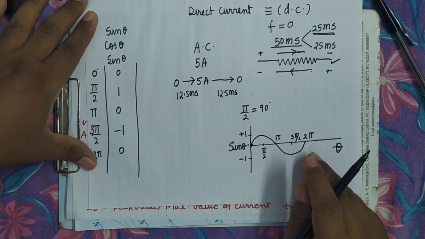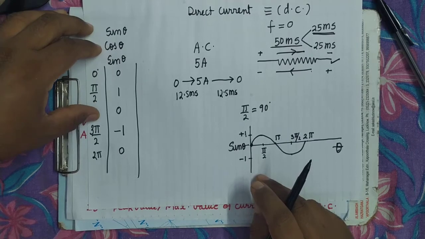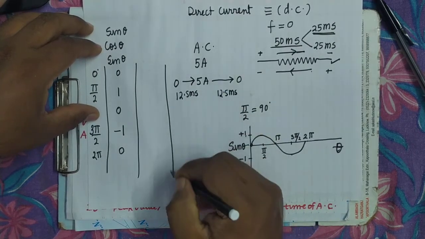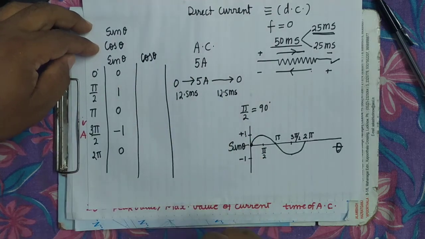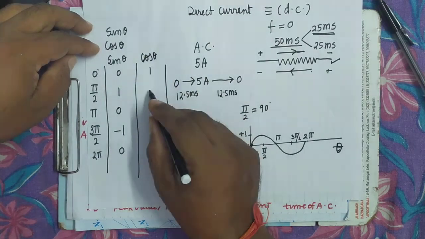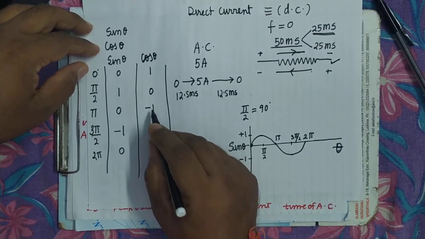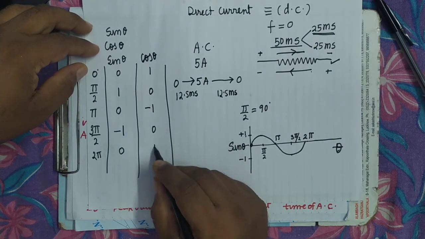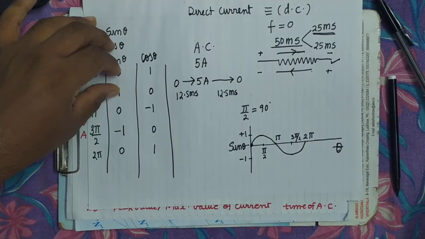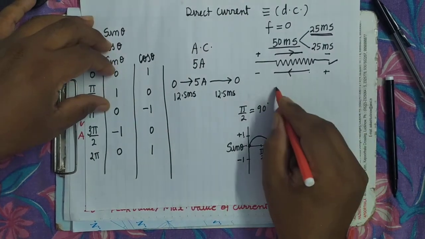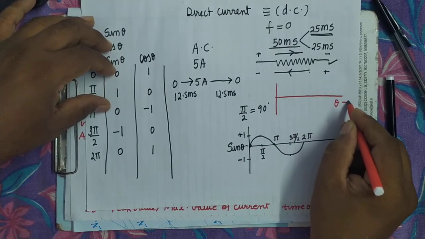It is just like the variation in the values of sine theta with change of angle, or variation in the values of cos theta with change of angle. In cos theta, it will become 1, then 0, then once again it will become minus 1, then 0, and then it is 1. It's clear? If we draw the graph of cos theta, the graph will be like this. It's clear?